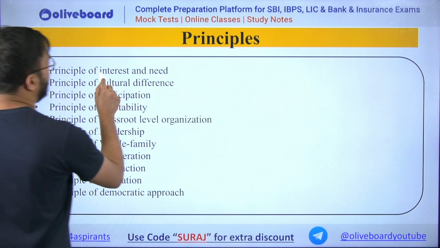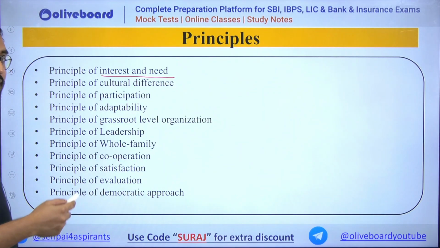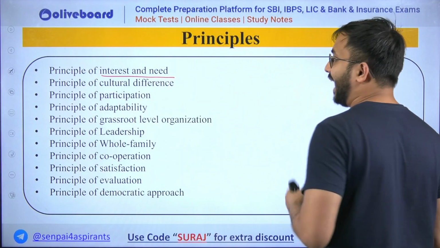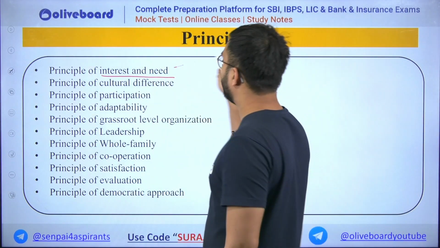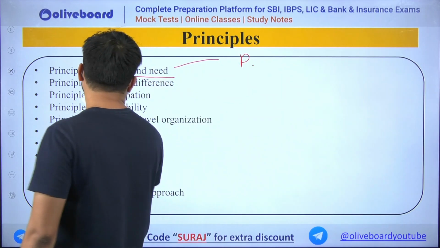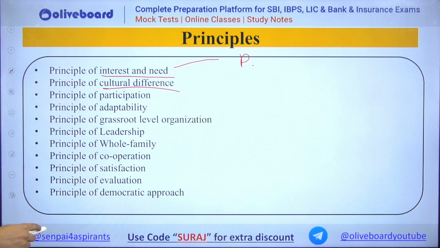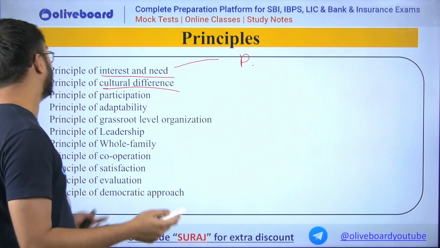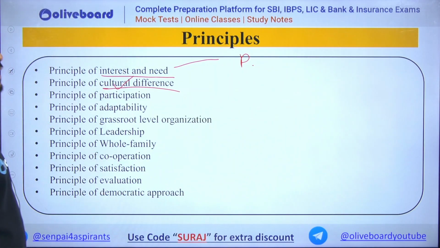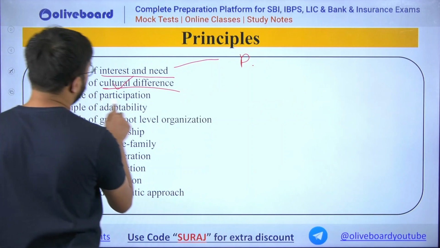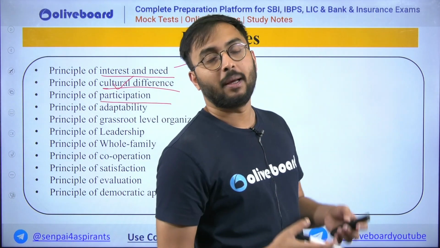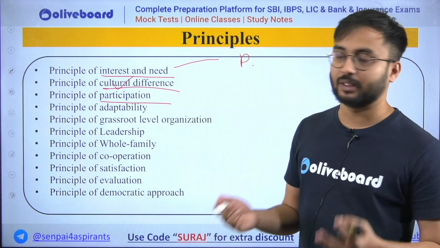Then comes principles of extension education. First is principle of interest and need. Interest in the sense that we are interested to do a particular agricultural activity, and there is also a need because there is a problem associated with that activity. Principle of cultural difference. As every area is different, every culture is different, region is different, such practical or on-ground situations also will be different.